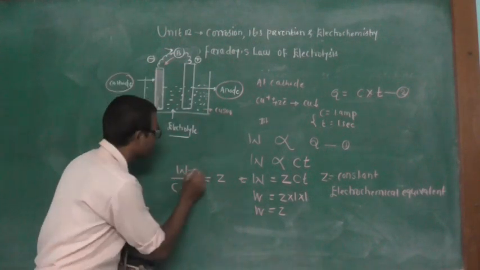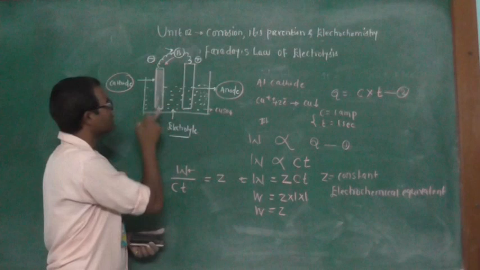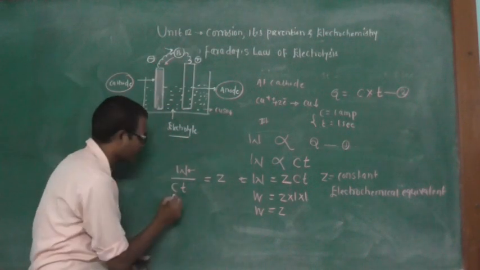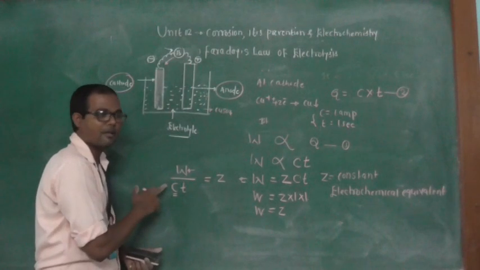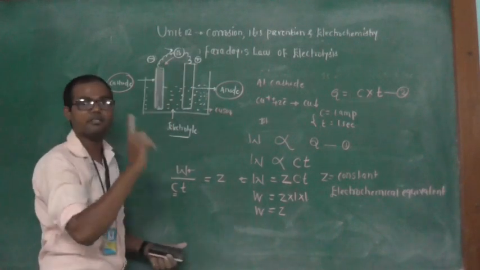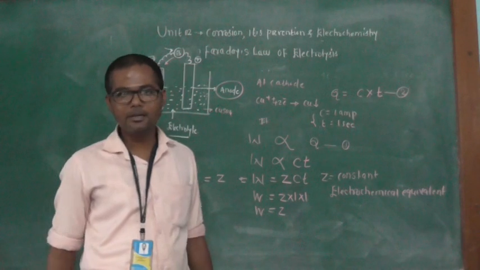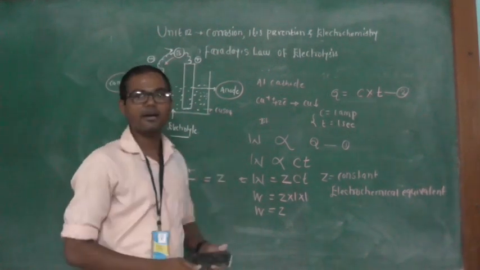So this is nothing but the weight of substance deposited on the cathode when a current of 1 ampere passes through the circuit for 1 second, which is said to be the electrochemical equivalent. So this is all about Faraday's first law.